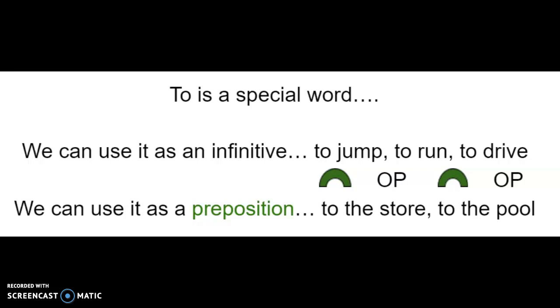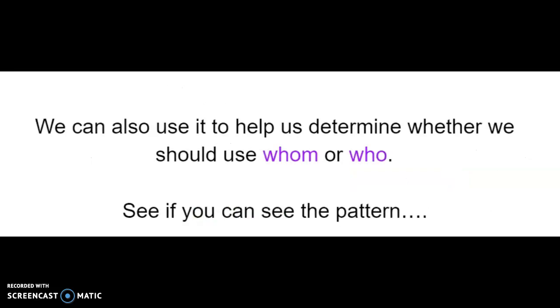To is a very special word. Remember that we can use it as an infinitive: to jump, to run, to drive, to hop. We can also use it as a preposition: to the store, to the pool. We're also going to be able to use it to help us determine whether we should use whom or who.